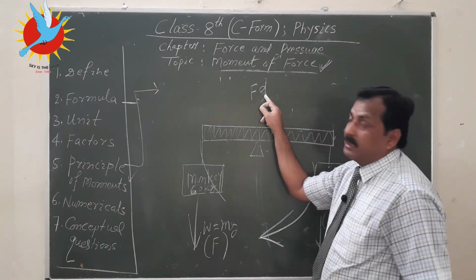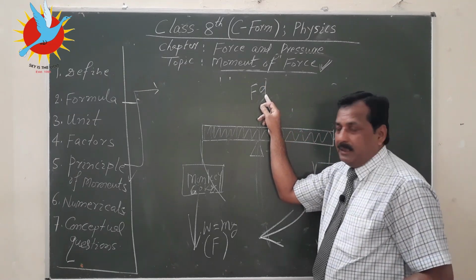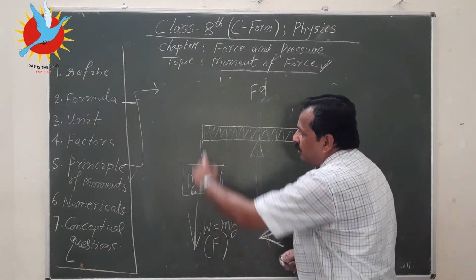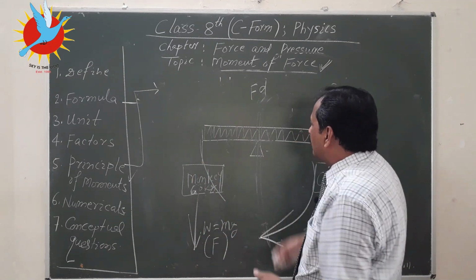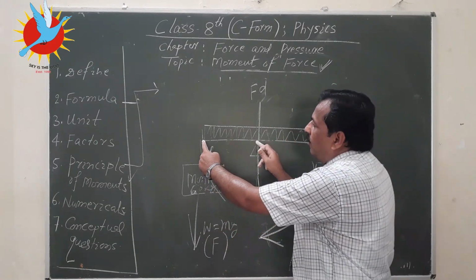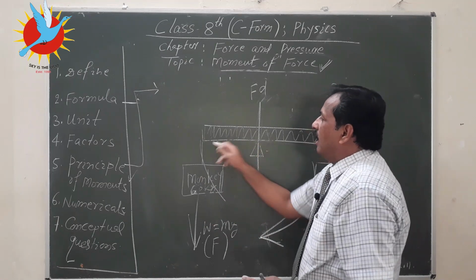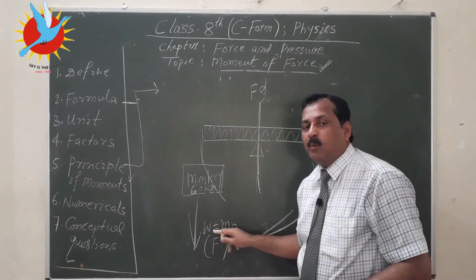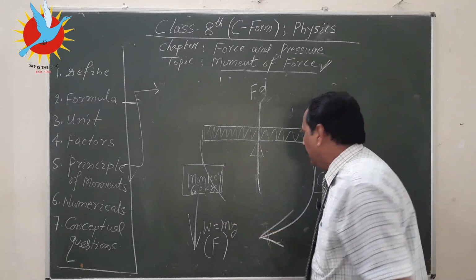So, how to find the distance? That is important. This is the line of action of the force, and this is the axis of rotation, meaning the pivot. Find this distance and multiply it by this force. We shall get the moment of force due to this monkey.